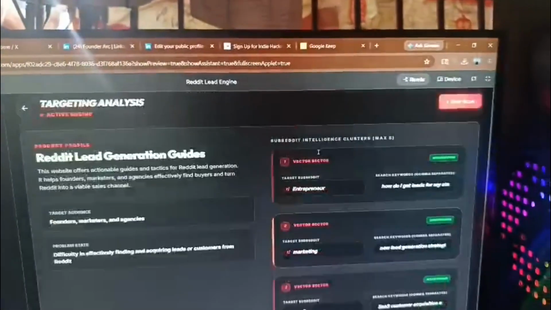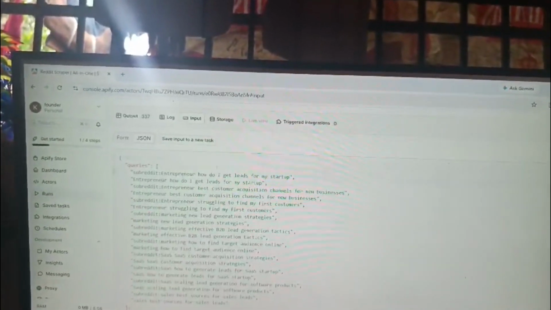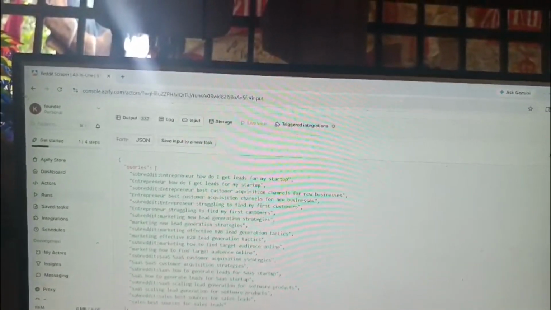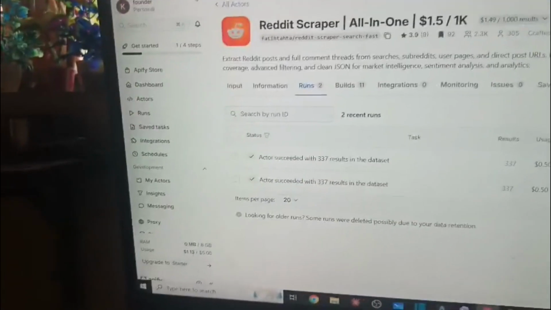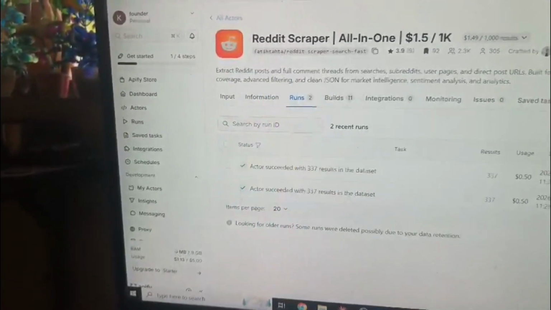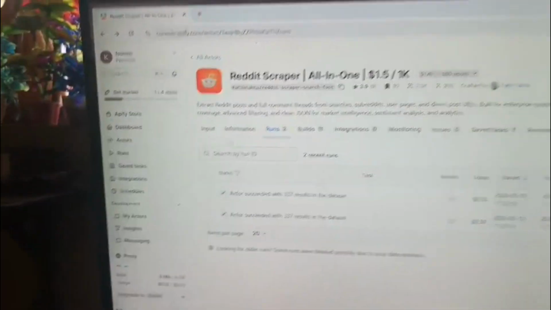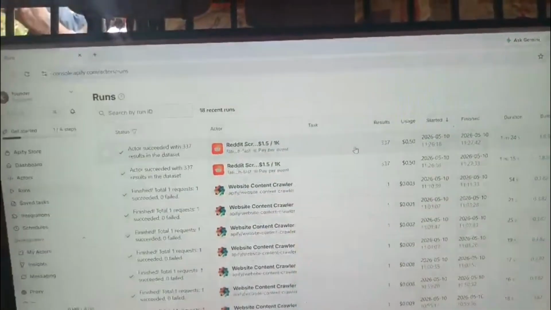So I built this system for better scraping, but in the backend I use my other account. This is a free account. You can see the credit was lost. In 1 minute my $1 credit was over. So this is the free account we used. I selected only 50 leads, but in the backend you can see it scraped 377 results.